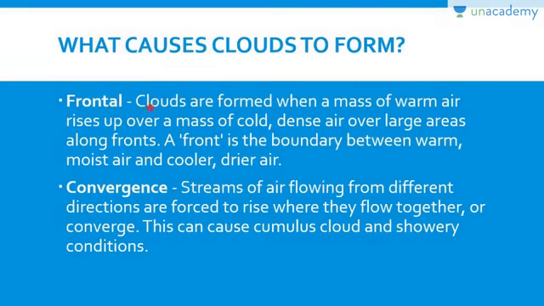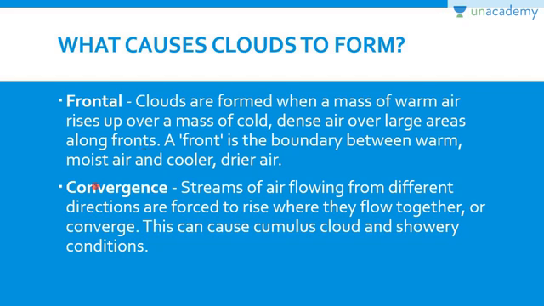The third is fronts. Now fronts we'll discuss in another lesson, but what are fronts? These fronts are generated when two contrasting air masses meet or converge, right? Now at that place also clouds are formed. Clouds are formed when a mass of warm air rises up over a mass of cold dense air. Now these are two contrasting air masses. One is warm and the other one is cold and dense, right? So at that place where fronts are formed, there also clouds are formed.